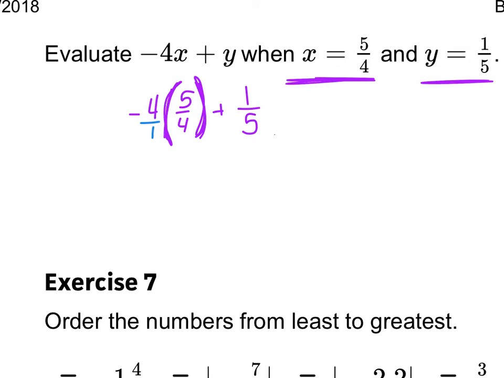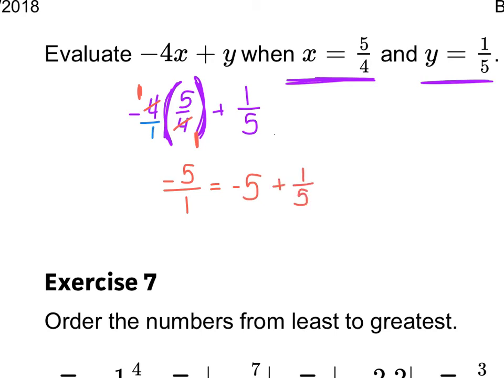If I'm multiplying fractions, I try to cancel them. And what I can do is cancel the 4's here. Just as if I was reducing 4 over 4, even though they're diagonal from each other, I can cancel any top number with any bottom number. And since 4 goes into 4 itself one time, they both turn into 1's. And so now I just do negative 1 times 5, which is negative 5, and negative 1 times 1, which is 1. So negative 5 over 1, which is just negative 5. But then I also have to add 1/5 to this.